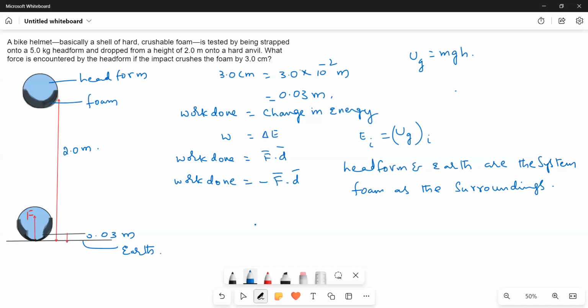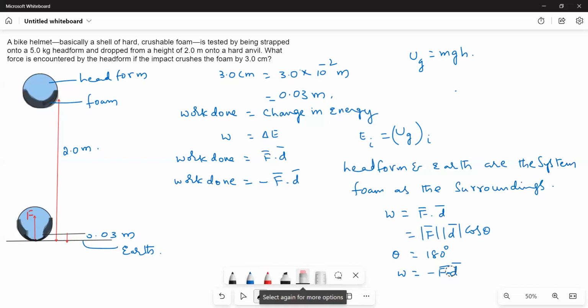Or else you can take it like this also: W is equal to F dot D, that is equal to FD cos theta. Here theta is equal to 180, therefore W is equal to minus FD. In whatever way you feel, you can take it that way. No problem at all.